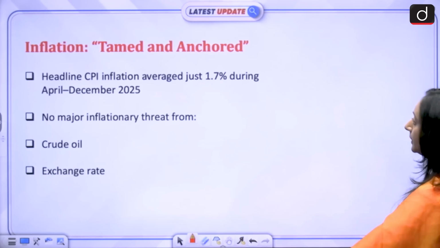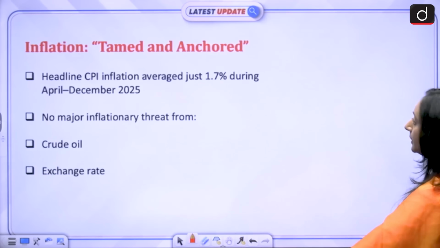And there is a warning for states. This is something that we need to understand. While the central government is working towards fiscal consolidation, and that is why we have been achieving the fiscal deficit targets, a warning has been issued for the states, because the trends say that states are relying more on free cash, on subsidies, on these transfers that are being made by the center.